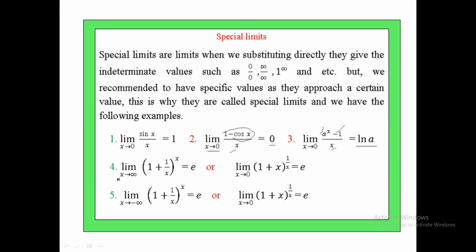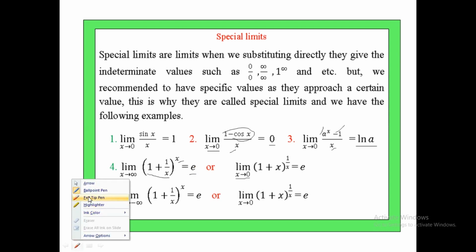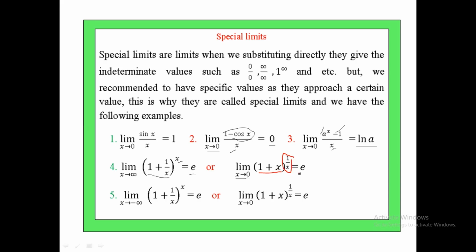The fourth one, as x approaches infinity, is an example of the limits at infinity. That's 1 plus 1 over x, the whole to the power x. Then its limit approaches e. The fifth one is, as x approaches 0, 1 plus x the whole to the power 1 over x. The same is true. This also gives e, the same value in both cases.